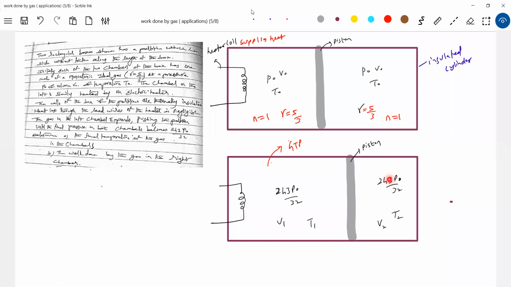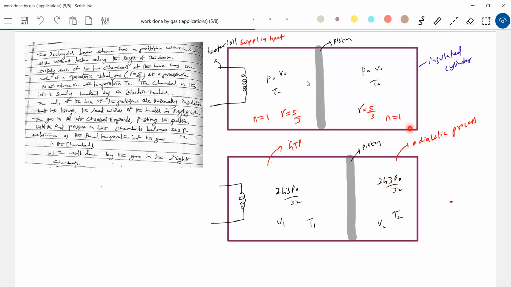Anybody? Adiabatic process. Okay, good. It's an adiabatic process. The gas will undergo an adiabatic process. Any reason for that? Pressure, temperature, volume, all three are varying, and there's no heat exchange for this gas. Nowhere is the heat entering.